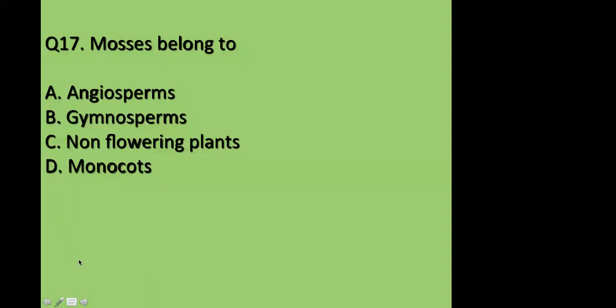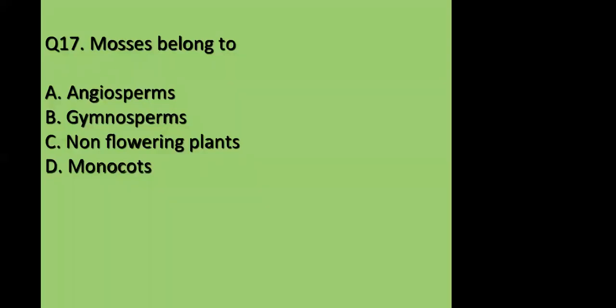Ma'am, I have a question. Yes. When you say spore producing plant, does it mean a non-flowering plant? Will you please repeat? When you classified the plants into spore bearing and seed bearing, does spore bearing plant mean non-flowering plant? Yeah, because they don't produce flowers, so we can call them non-flowering plants also. They don't contain the flowers. They don't contain the seeds. Okay, thank you. So the right answer for this question is C.